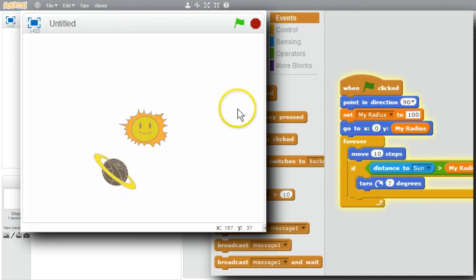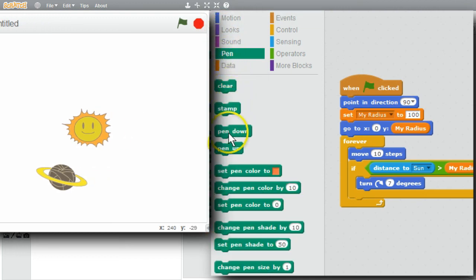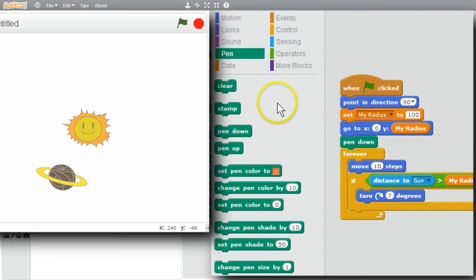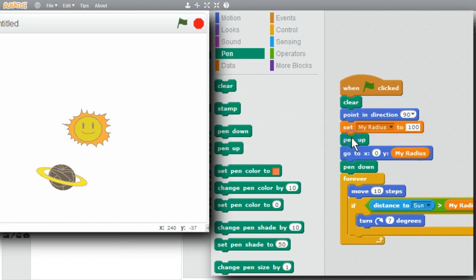I wonder what its path looks like. I'll stop it. I'll go to pen. I'll have it draw its path with pen down. I'll start with a clear stage. And pick the pen up so the go-to doesn't draw on the stage.